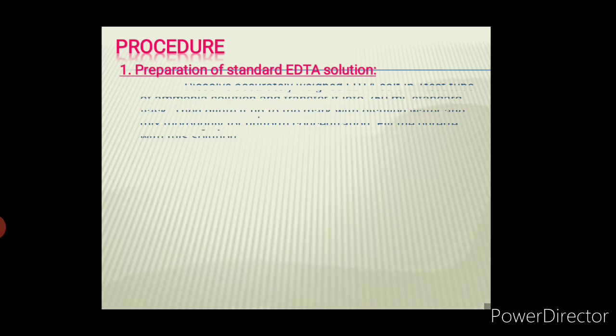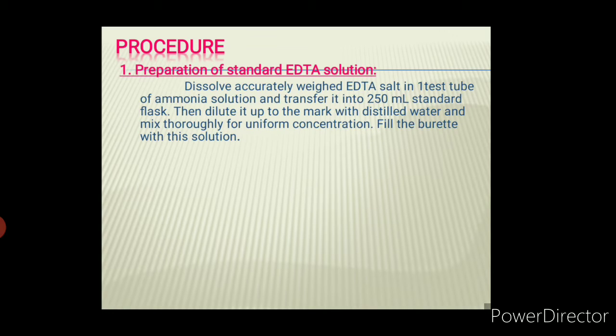Now the procedure. The procedure has two parts. First part, preparation of standard EDTA solution. A weighed amount of EDTA salt will be given to you, and by using that you must prepare the EDTA solution. Now let us see the procedure. Dissolve accurately weighed EDTA salt in 1 test tube of ammonia solution and transfer it into a 250 ml standard flask. Then dilute it up to the mark with distilled water and mix thoroughly for uniform concentration. Fill the burette with this solution.